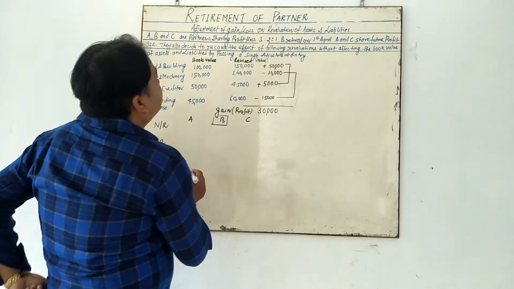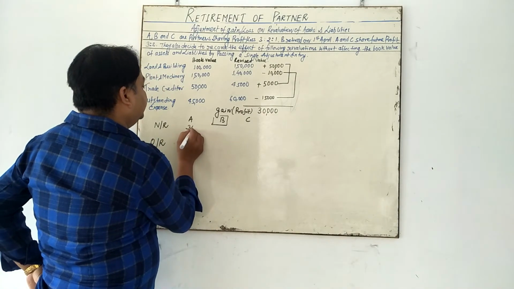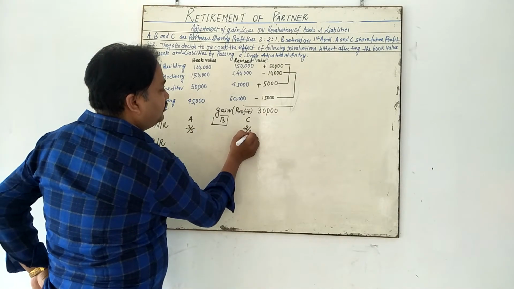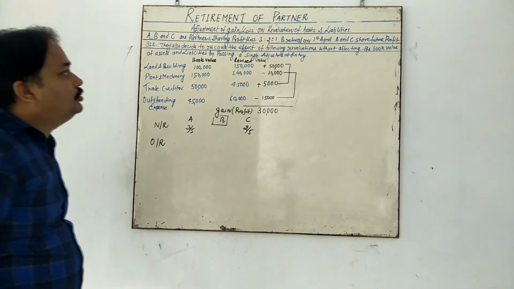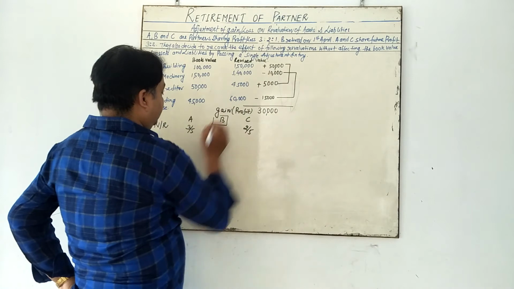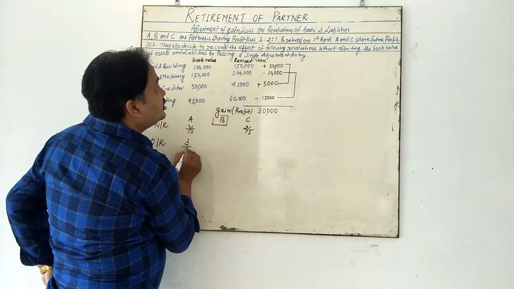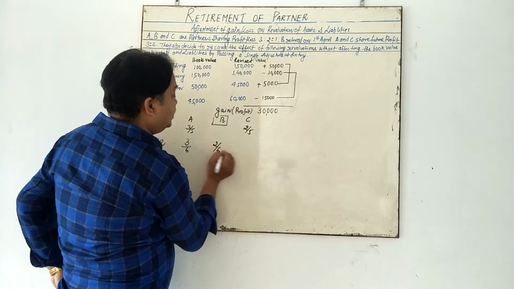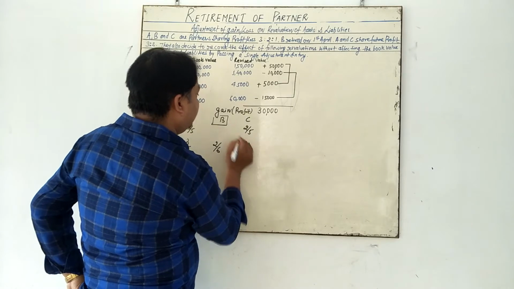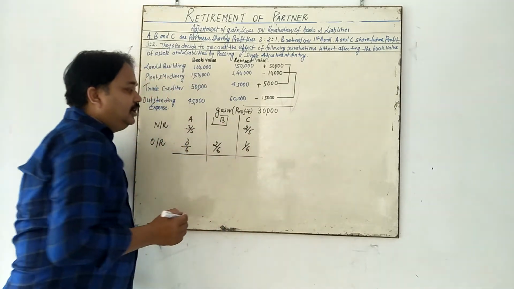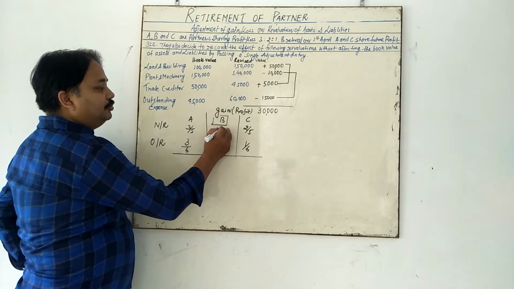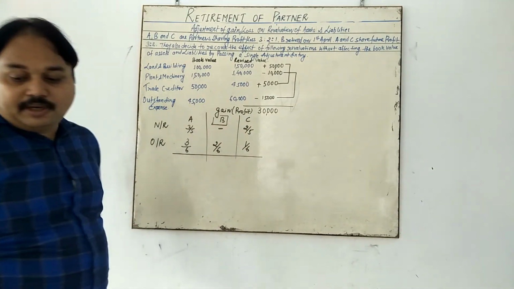So the new ratio is 3:2, which means 3/5 and 2/5. What is the old ratio? 3:2:1, that is 3/6, 2/6, 1/6. You have to calculate the gain or sacrifice. For B, here it is nothing, you put 0.